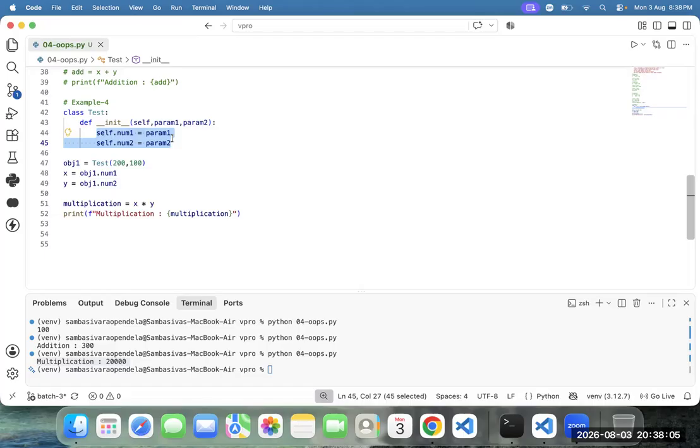One more question: you said with one class we create more than one object, so we can declare separate initial values, not variables. Yes, 200, 100, you can declare 500, 600 also. The object is just a copy of the class, like a Xerox copy. Any number of copies you can create with only one class. Yes, sir.